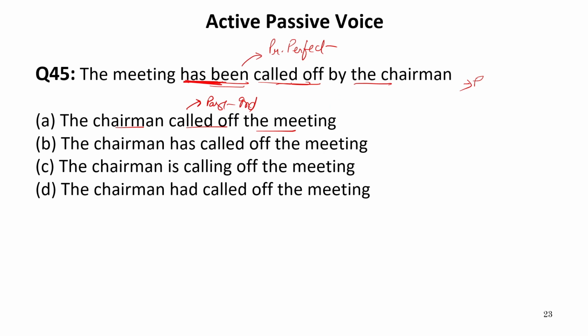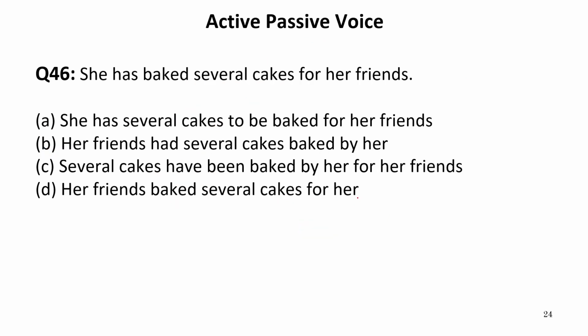So let us look for the word has or have. Here it is has called off, is not the perfect tense, had is the past tense. Therefore the correct answer is B, which is again very simple. So our answer is B, and it is not time taking as well. Now let us move to the next one.